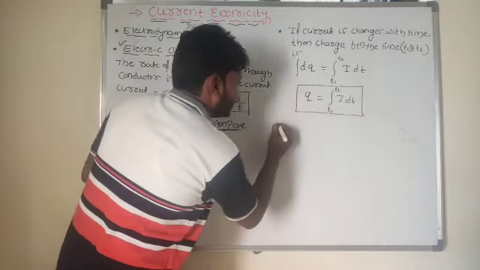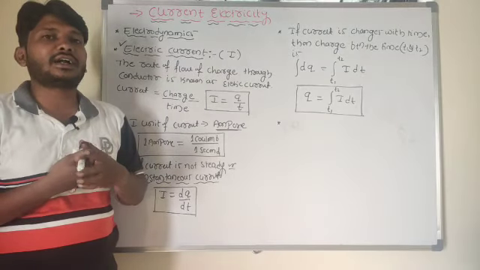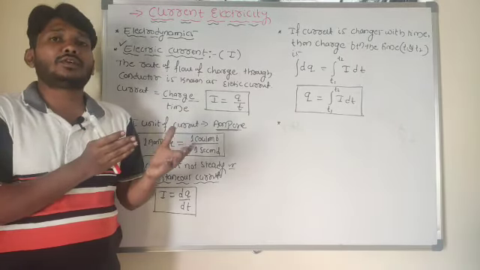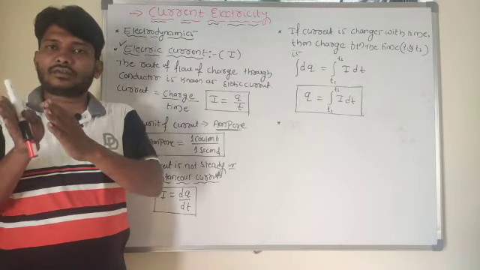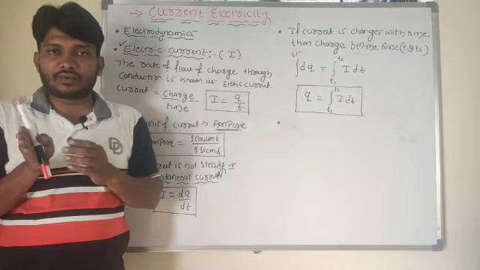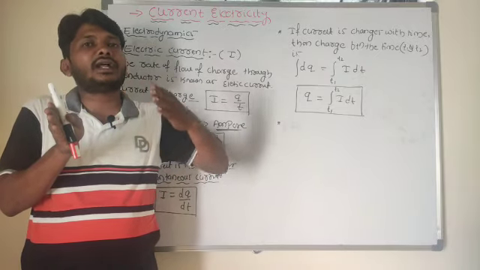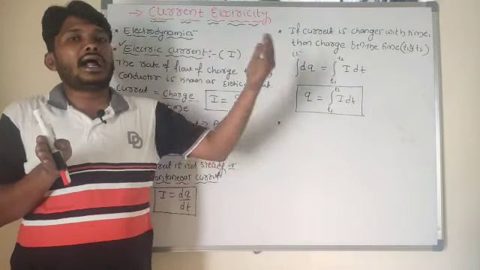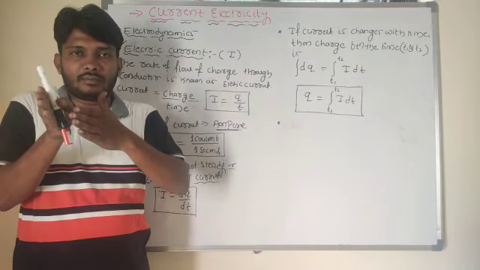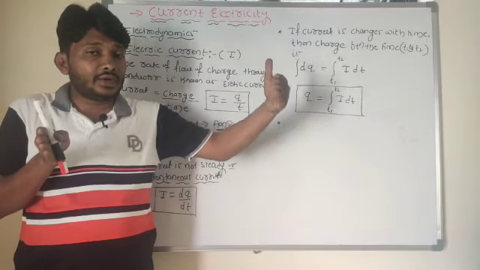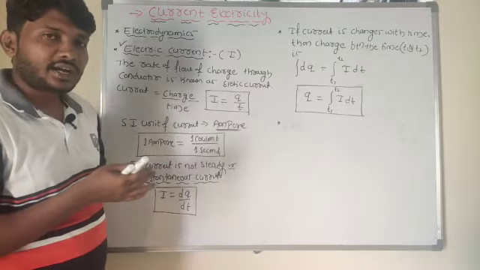So now I can consider, in case of a conductor, positive ions as well as negative ions. For example, if positive ions are moving from left to right side, so for example n1 number of protons are moving from left to right side, and n2 number of electrons are moving from right to left side, then what about the current I can consider here?